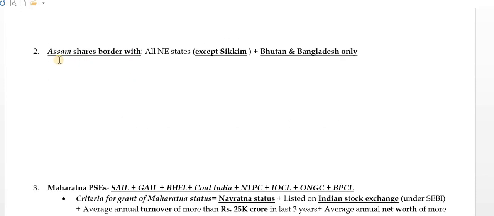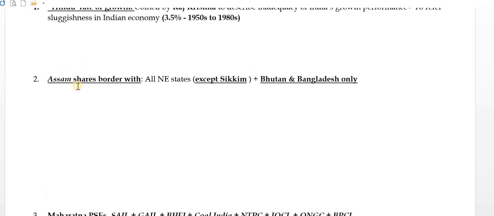What is the second thing? The second thing is related to Assam. The state of Assam shares a border with all the northeastern states except Sikkim. What are those 7 states? These 7 states are called the Seven Sisters, and they are the northeastern-most states of India. They have a very critical security situation also because of the Chicken Neck corridor. Assam is one of them.